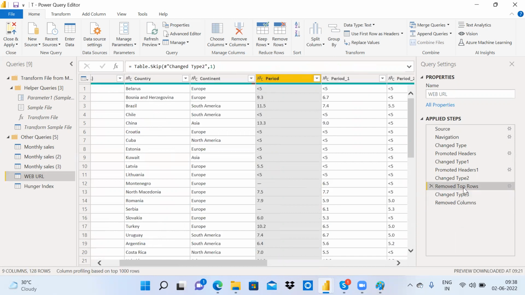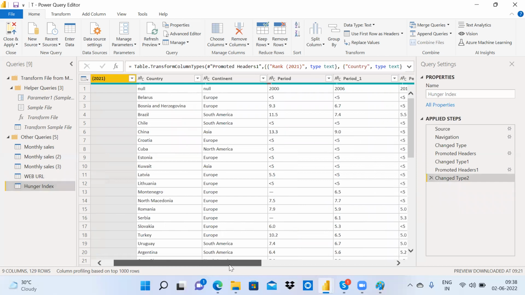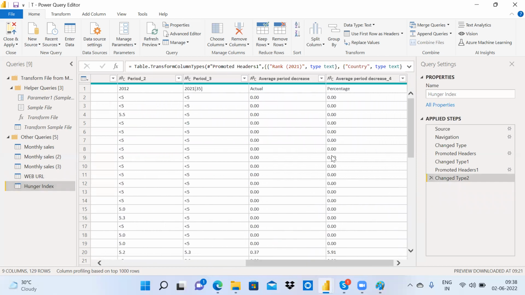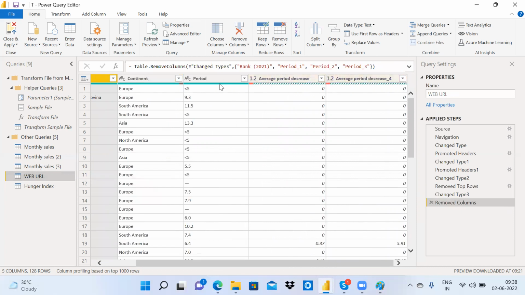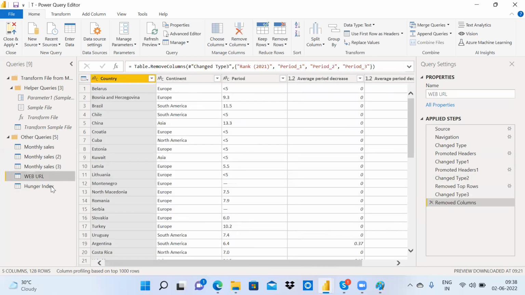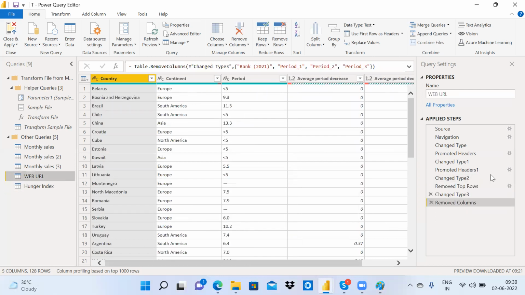So we first need to understand from where we have applied manual steps. We need to compare the data. So how can we compare? I will compare here. I'm having all these columns. This column is like average period. These two are in text, but when I'm coming here, these two are in decimal. So I need to understand the existing table is not equal to the new table, which is coming from a different source. So I need to keep the steps that they have applied.